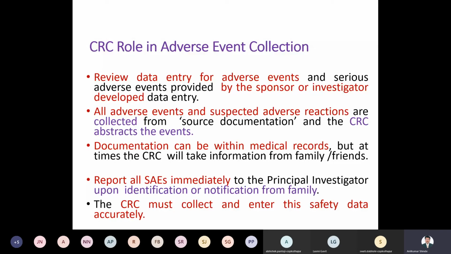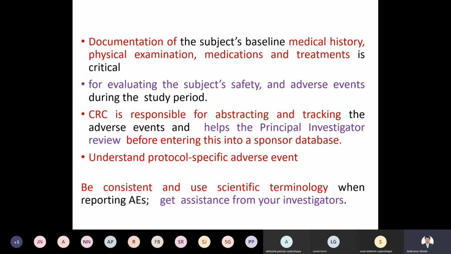Then the CRC must collect and enter the data, and check its safety and accuracy. Then documentation of the subject's baseline medical history, from the physical examination, from medication, from the treatments, right? All this data is collected from that documentation. Then evaluate that data, whether it is safe or not, whether an adverse event occurred during the period. All this data is collected and maintained.